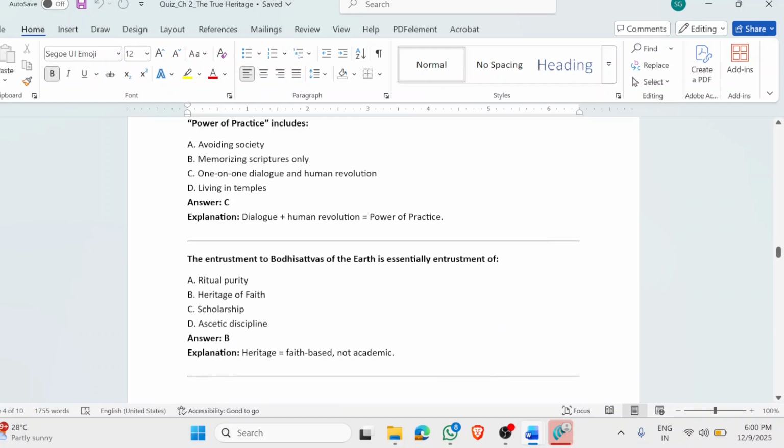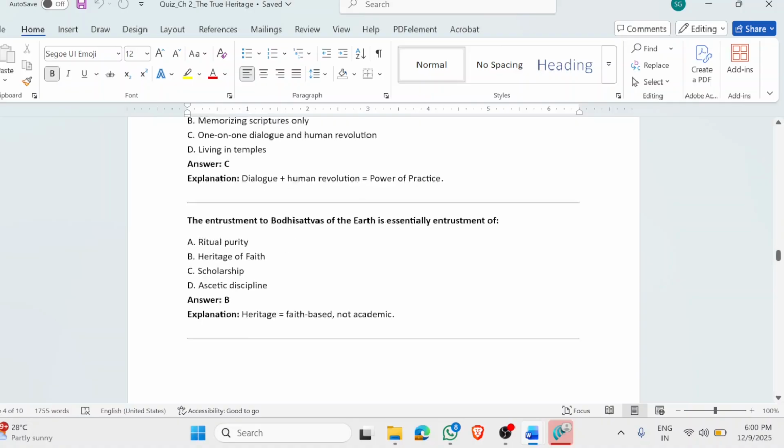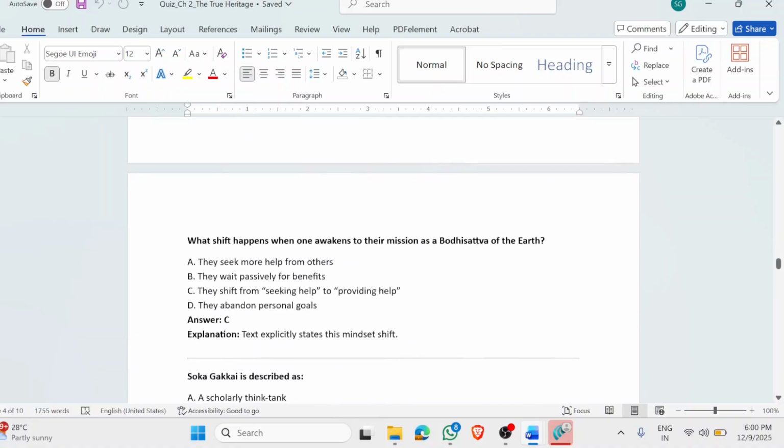The entrustment to the Bodhisattvas of the Earth is essentially the entrustment of the heritage of faith. So that is what the entrustment to the Bodhisattvas of the Earth is.